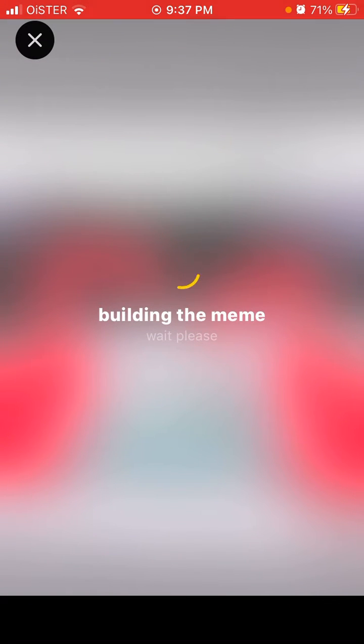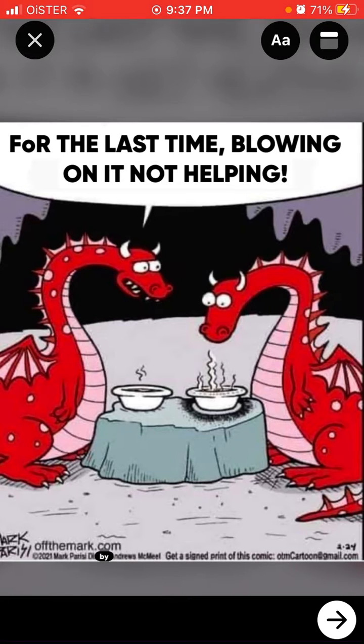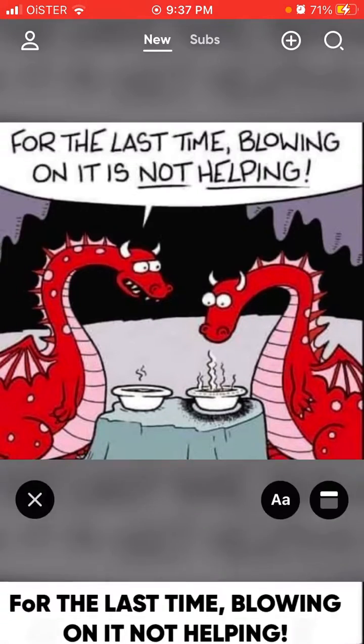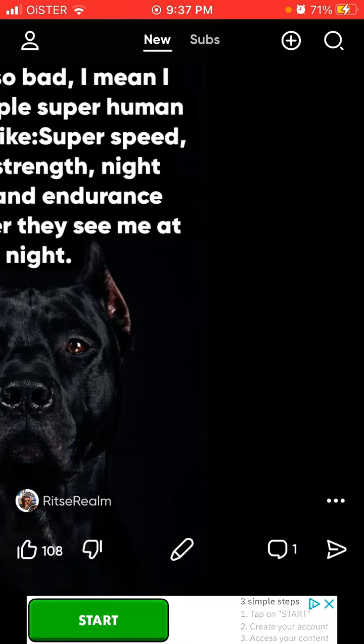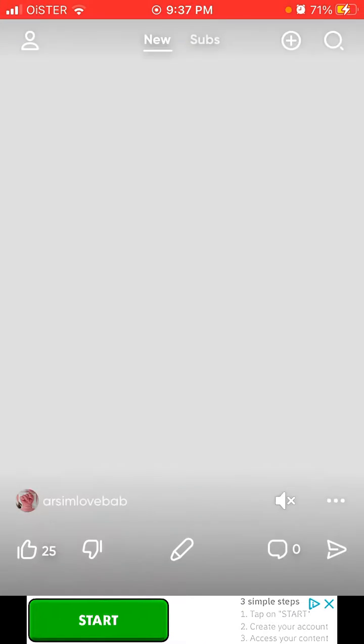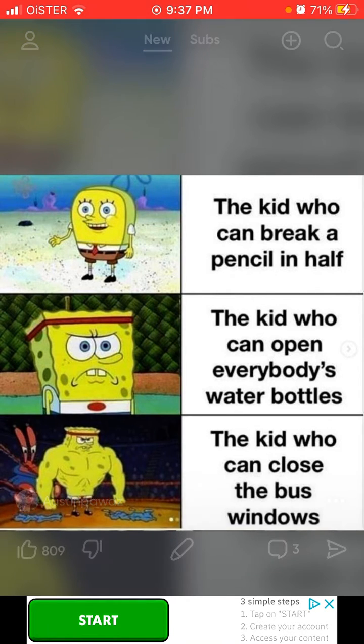You can build the meme and reuse this meme picture and build the meme yourself, and then just change text or delete something. This app is really good for changing captions on the memes. That's how it works.